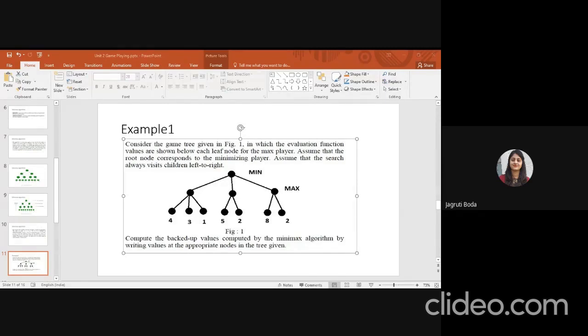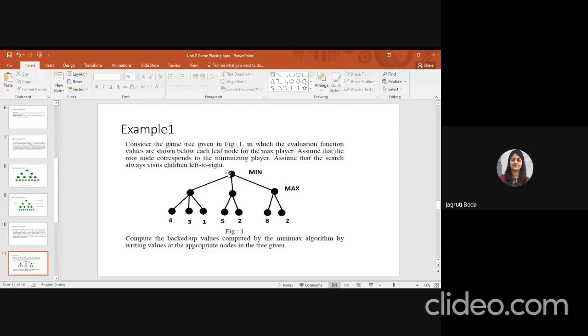What is the value of this node? Calculate this example in your book and tell me the answer.